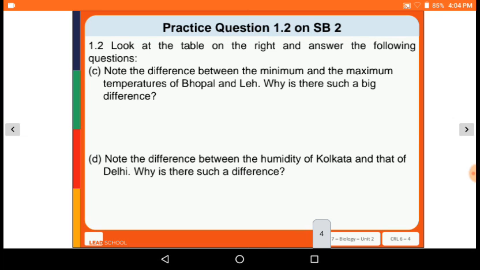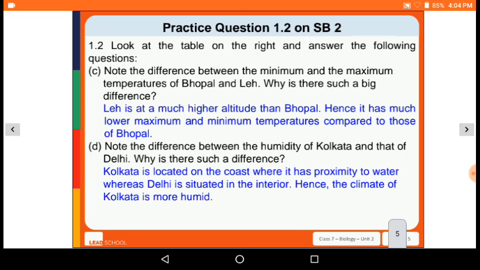Note the difference between the minimum and maximum temperatures of Bhopal and Leh. Why is there such a big difference? Leh is at a much higher altitude than Bhopal, hence it has much lower maximum and minimum temperatures compared